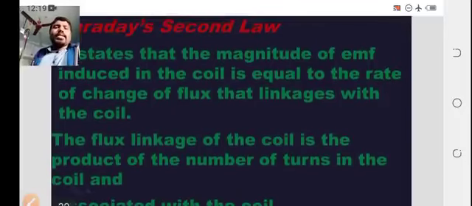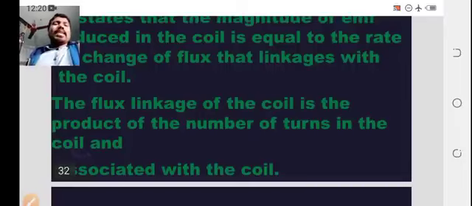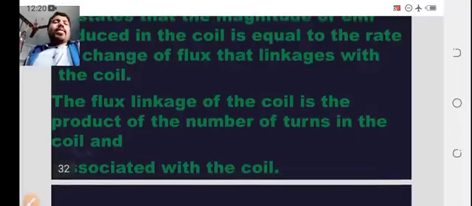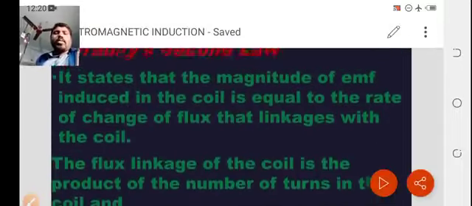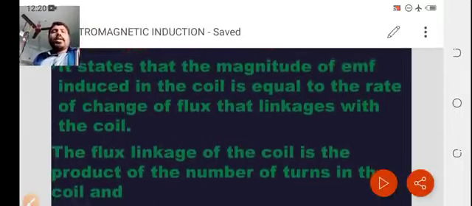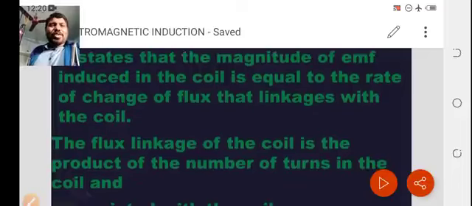The flux linkages of the coil is the product of number of turns in the coil and the flux associated with the coil. Here, briefly, it says that the magnitude of EMF induced in the coil is equal to the rate of change of flux that links with the coil.